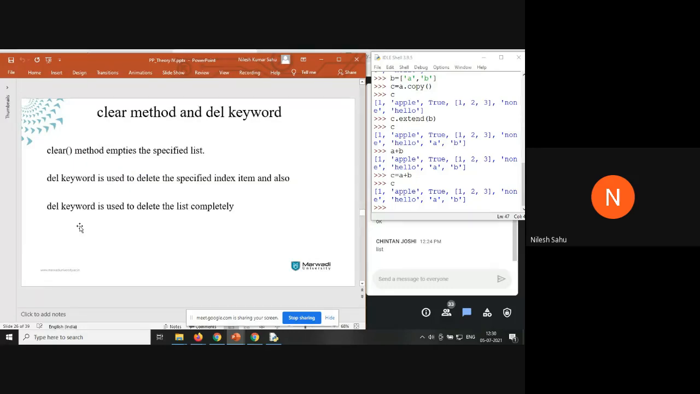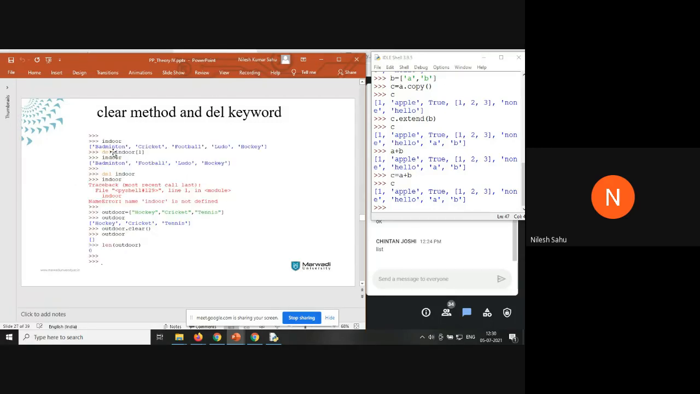Now there were two more: the clear method and the del keyword. The clear method empties the given list completely. The del keyword is going to delete the specified index item. Once again, like when I said pop and indexing, the same comes here. You can use the del keyword, del and the index of that particular list item you want to delete. Also, you can completely delete the list using the del keyword.